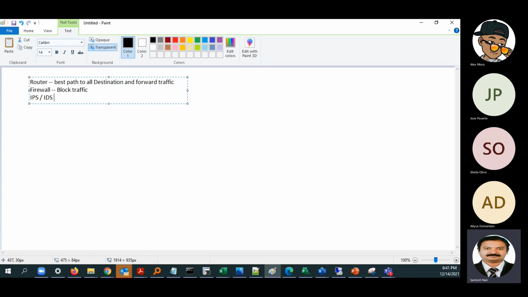So whenever an attack is detected, if it is an IDS, it will just alert us. If it is an IPS, it will try to prevent it. So it will block that traffic. Basically, it creates a baseline for the network.